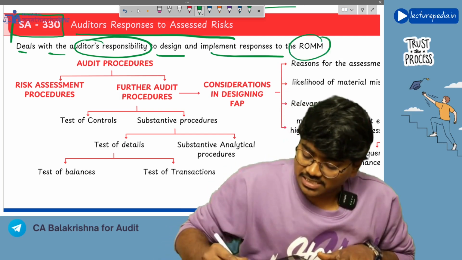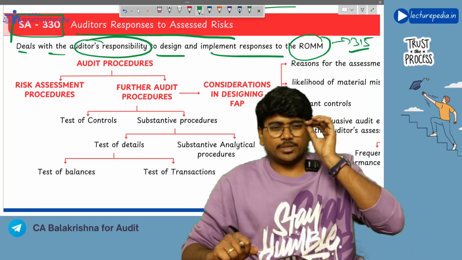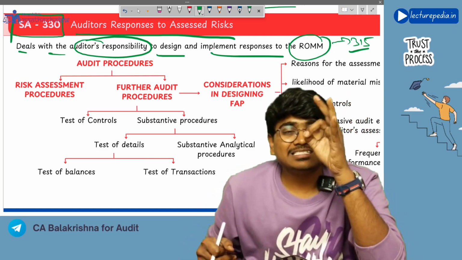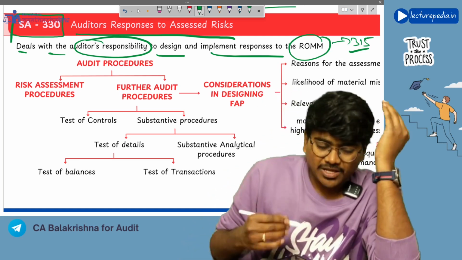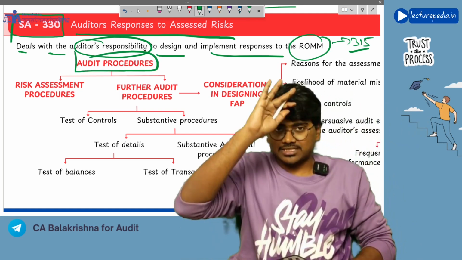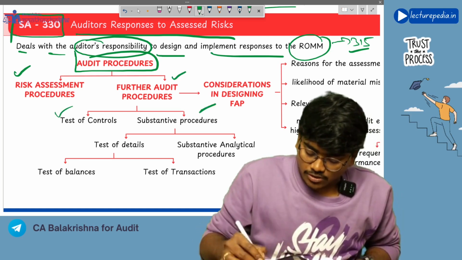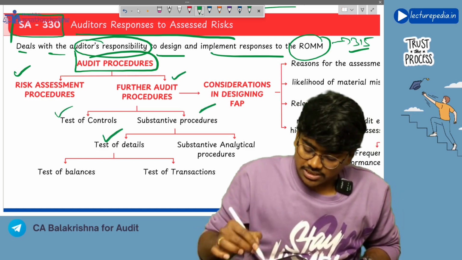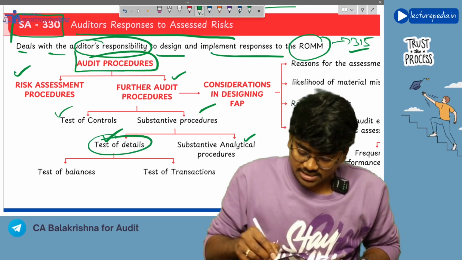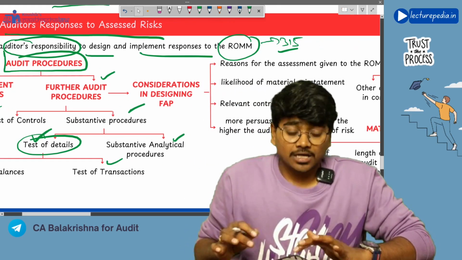So, as per SA-315, you have identified risk of material misstatement. For that risk of material misstatement, you will design your responses. So, your responses will be in the form of audit procedures. We have seen about these audit procedures in SA-315 only: risk assessment procedure, further audit procedure, test of control, substantive procedure. They can be further divided into test of details and substantive analytical procedures. Test of details or test of balances, test of transactions, right?